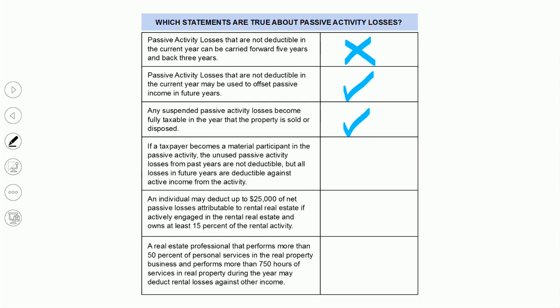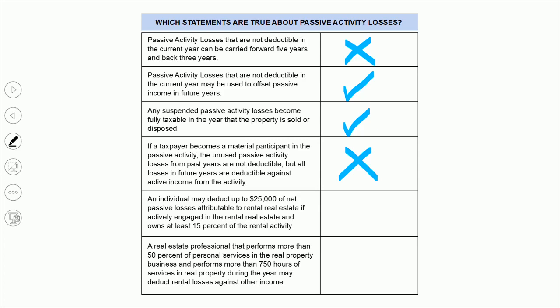How about if a taxpayer becomes a material participant in a passive activity? The unused passive activity losses from past years are not deductible. That's what makes that one wrong. They are deductible. So that's incorrect there. How about an individual may deduct up to $25,000 of net passive losses attributable to real estate if actively engaged in the rental property and owns at least 15%.